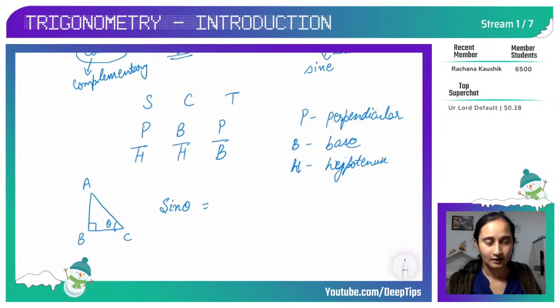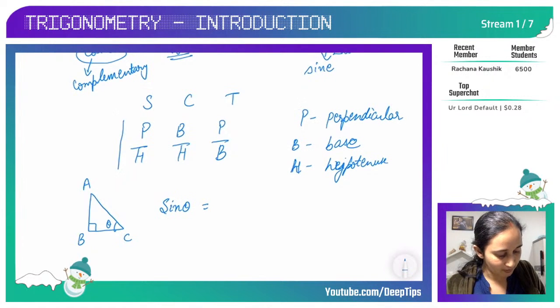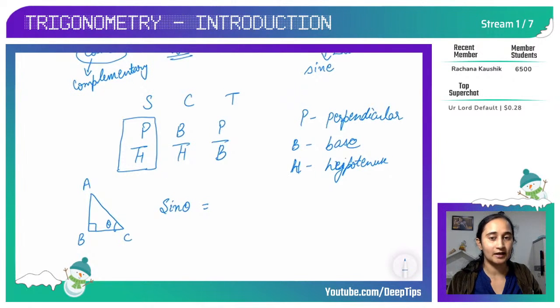Which two sides shall I take to write the ratio sine theta? We know ratio is comparing quantities. Here in this right angle triangle, I am comparing the lengths of the sides. So when I take sine theta, I have to take perpendicular upon hypotenuse, P upon H.